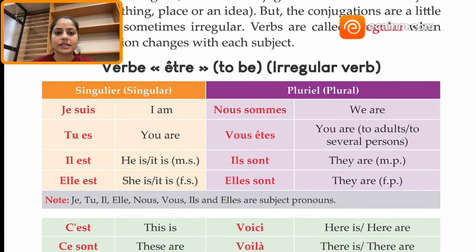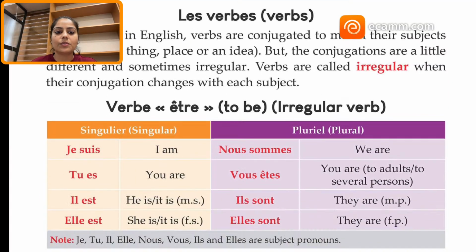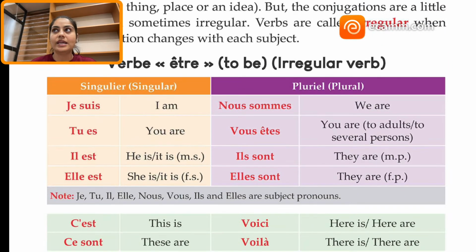Alright, so the very important verb, we have already done the subjects yesterday. Now we are going to start with a very important verb today, that is "le verbe être". What is être? Like in English, you have is, am, are for present tense, you have was, were for past tense. Similarly, in French, we have être. The verb is called être. Now, what is être? Être in present form is your simple basic "is, am, are", right?